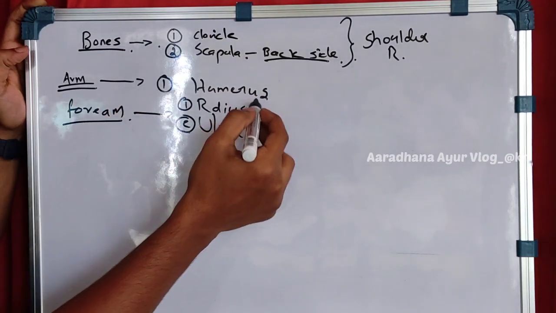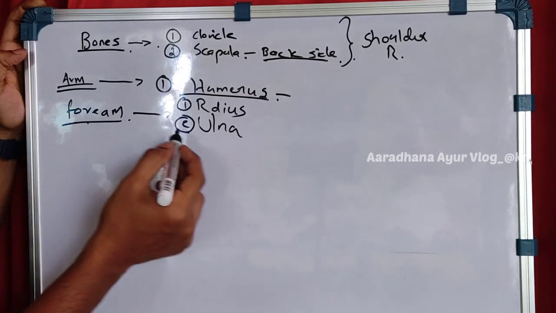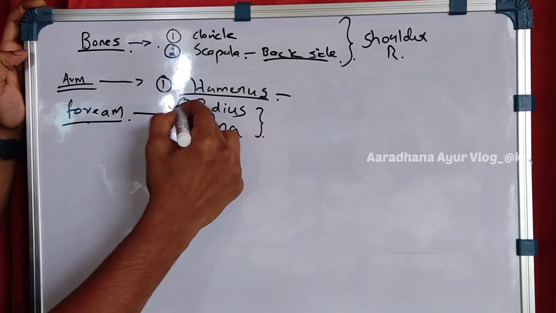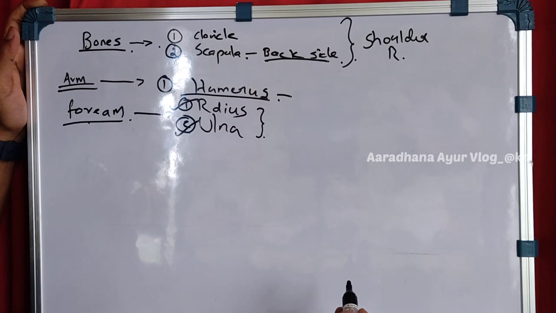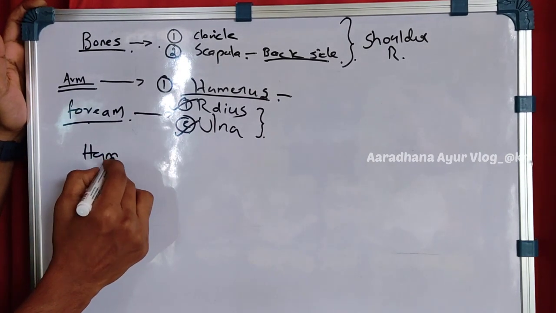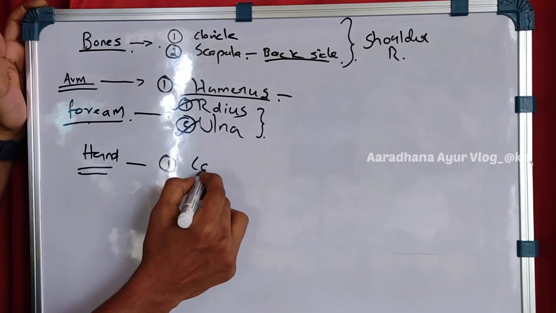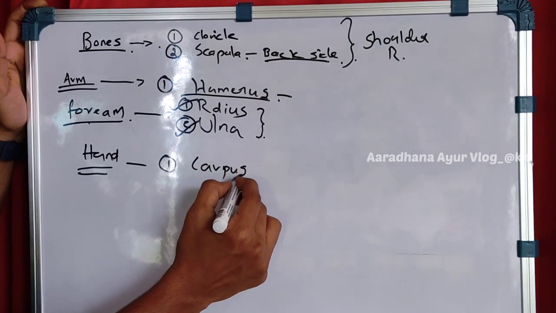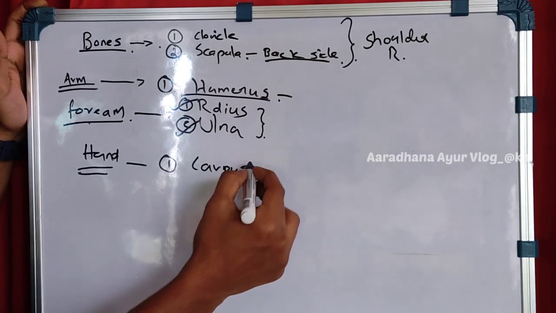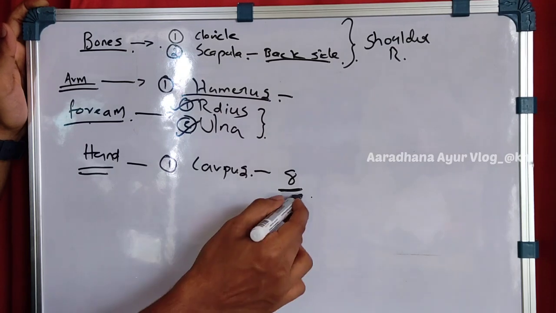So in the arm region it comes the humerus bone, and when it comes to the forearm region, two bones are there, that is the radius and the ulna bones. Next, when we see the hand, there comes the carpus bones.